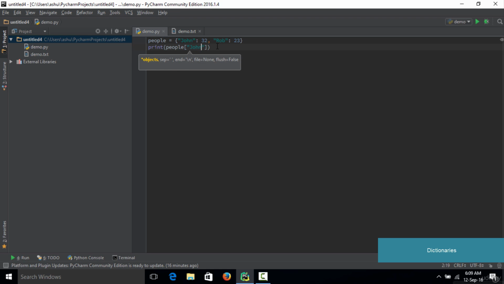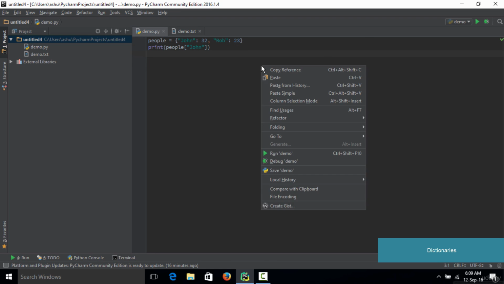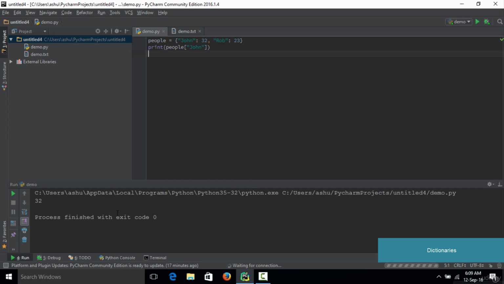So if you type in John here, and if you save the code and run it, as you can see, you are going to get a value of 32. What Python essentially does is that it takes the key which you have passed and maps this particular key to the value. The value for John is 32, that is John's age is 32, and hence you get the value 32. Now if you replace John by Rob, and save the code and run it again, you will get a value of 23. So that's how we can use dictionaries to save certain kinds of data.